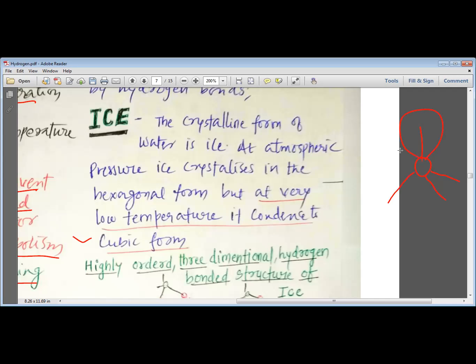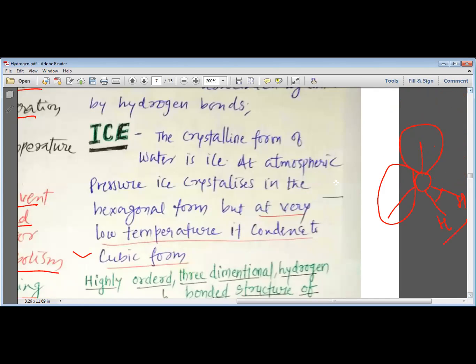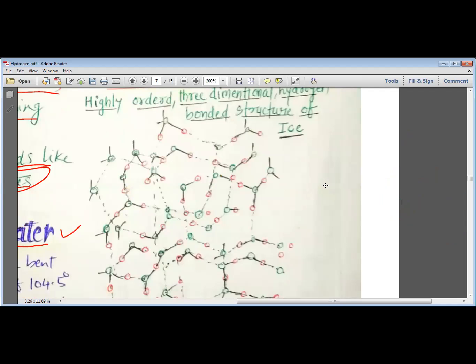I have just explained that we have these two, and this is the bond. Here we have hydrogen and hydrogen. So this tetrahedral form, which was the bent shape, has turned into the hexagonal shape in ice. Even this hexagonal form turns into a cubic form at very low temperature. The crystalline form of water is ice. At atmospheric pressure, it crystallizes in the hexagonal form, but at very low temperature, it converts itself into the cubic form. So please, my dear students, pay attention and understand this hexagonal form of water.